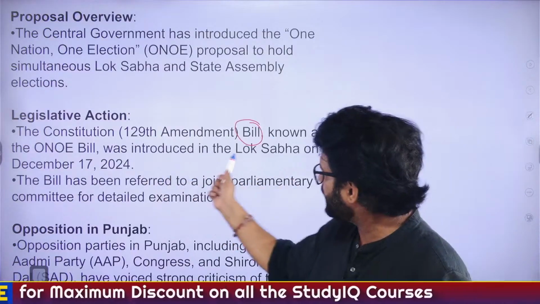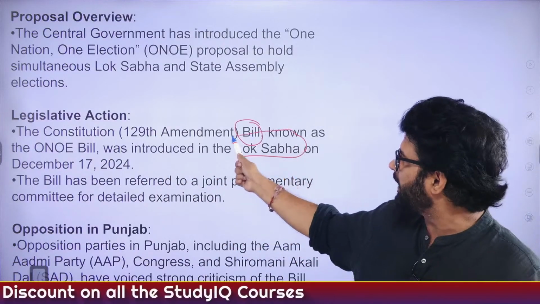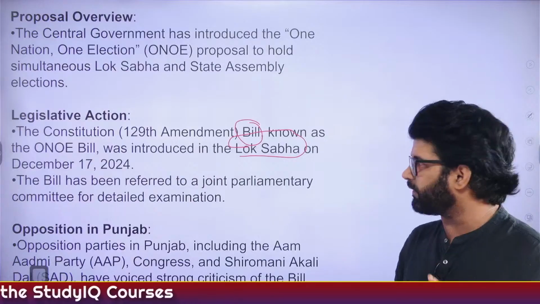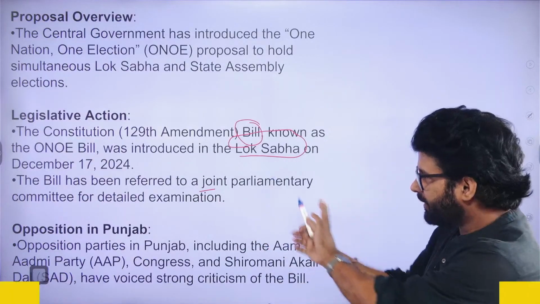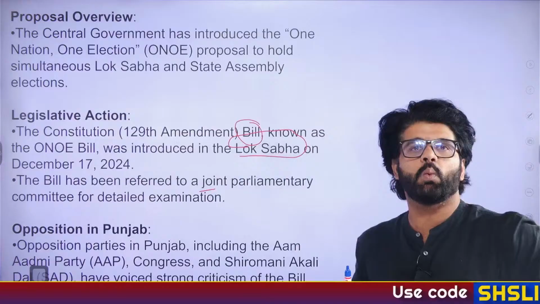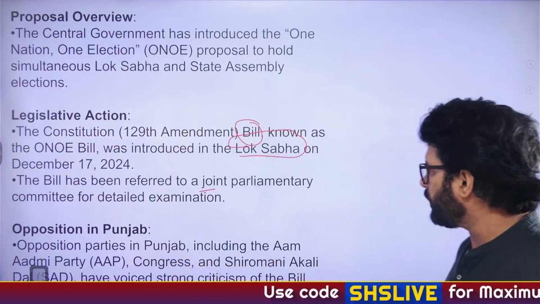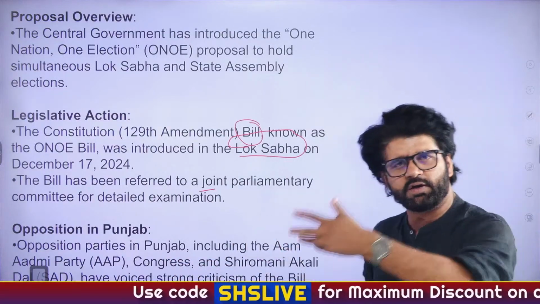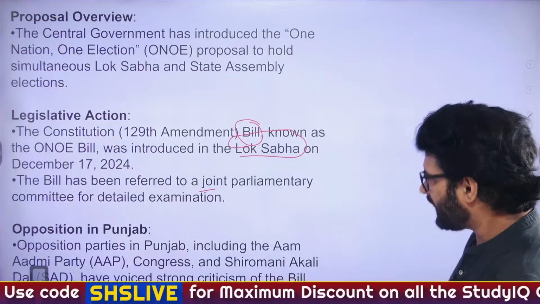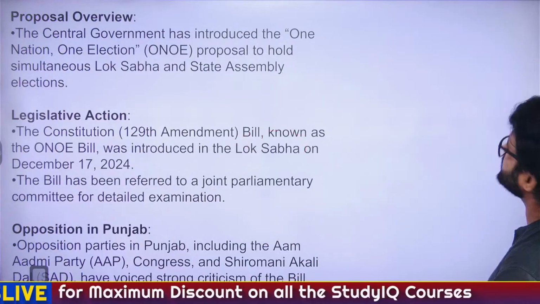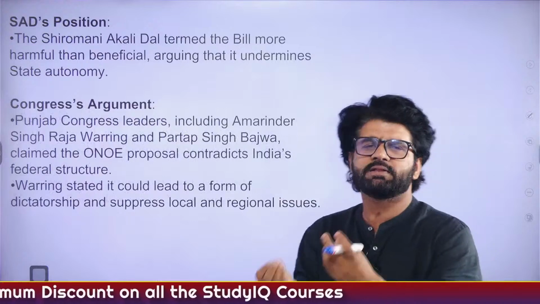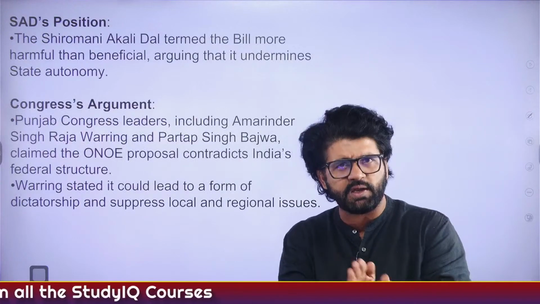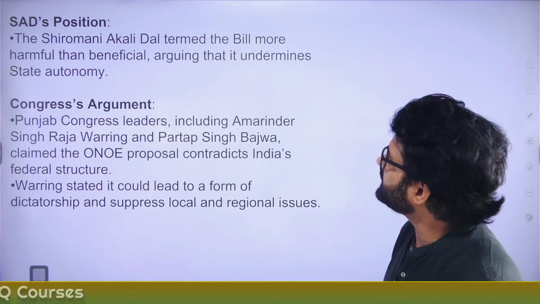Introduced in December. Now they can change this. It was introduced in Lok Sabha in December 2024 and referred to the Joint Parliamentary Committee. This is the current standing of the One Nation, One Election Bill. Opposition is going on in Punjab and in different states as well. Different political parties have voiced certain criticism. We are not concerned with that. This article is just an excuse for us to read about the pros and cons of One Nation, One Election.